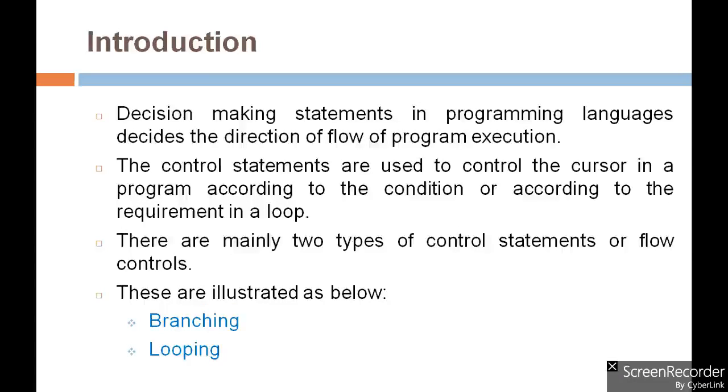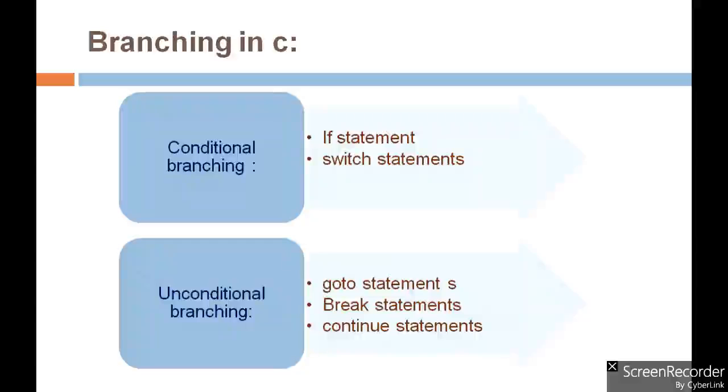And to take some decisions, we have the facility of control statements in C language. It is used to control the cursor in a program according to the condition. There are mainly two types of control statements available in C language. First one is branching and second one is looping. So specifically today we are going to talk about the branching in C language. It has two parts, two categories. First one is conditional branching and second one is unconditional branching.